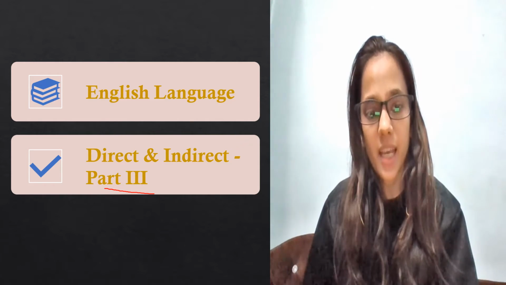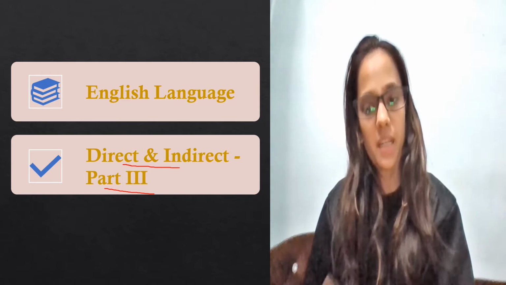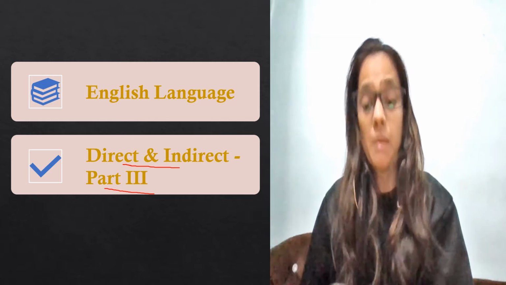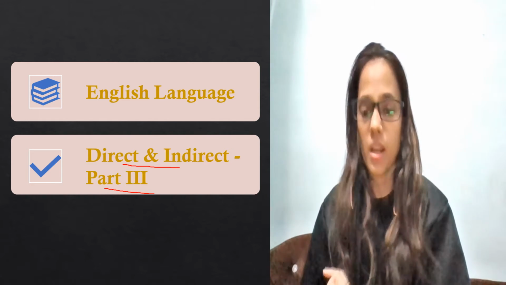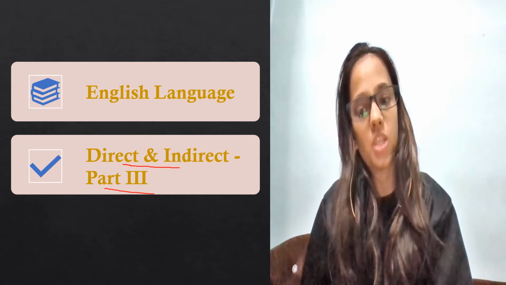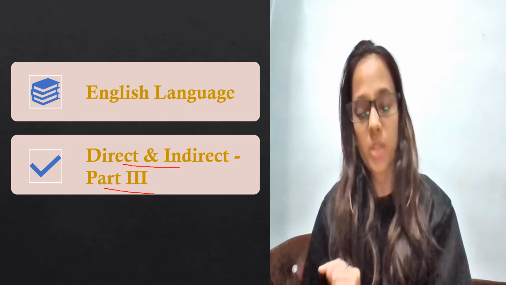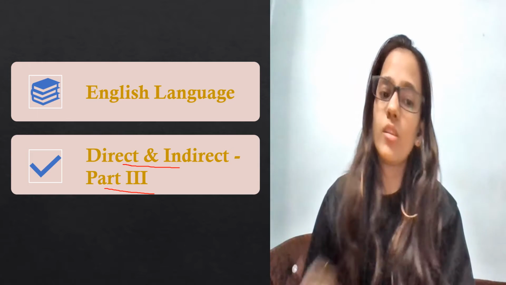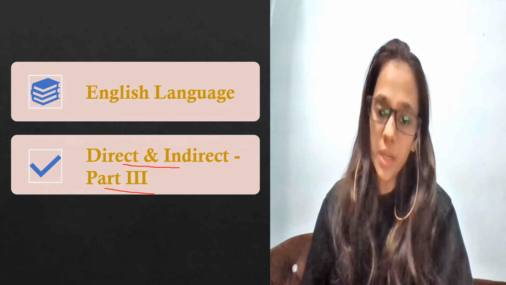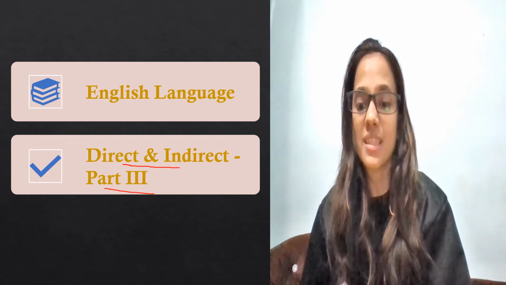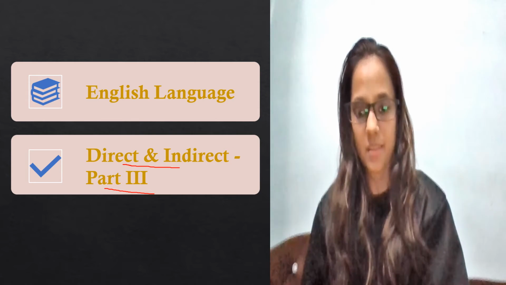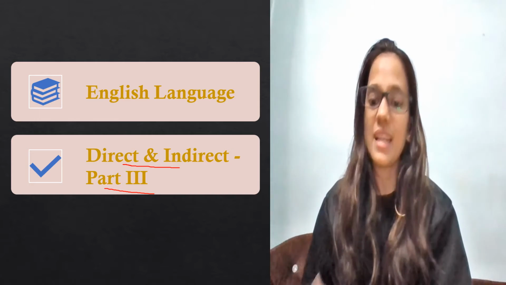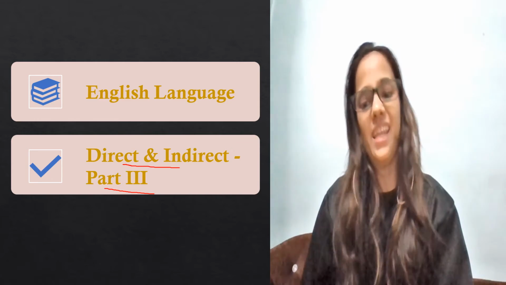Now what is direct and indirect speech part 3? We have already done part 1 and part 2. If you haven't gone through that, I request you please go through the link of direct and indirect speech part 1 and 2 which I have uploaded. The link is upward as well. Please go through it and then you can join for part 3. Part 1 and part 2 we have already done with the tenses rule of present tense and past tense. So today we will be doing future tense and also the other rules to understand completely direct and indirect speech.